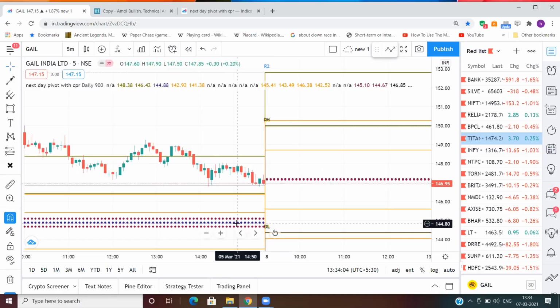If all my things are in my favor and the opening is also in my favor, then I'll take a trade towards the bias. But if the bias changes the next day, I'll leave that stock and wait until it crosses the CPR or makes a bias again in my favor. Okay, is it clear?